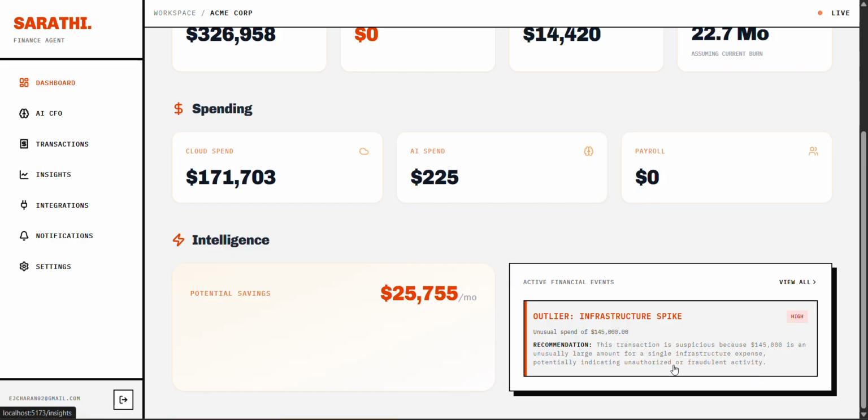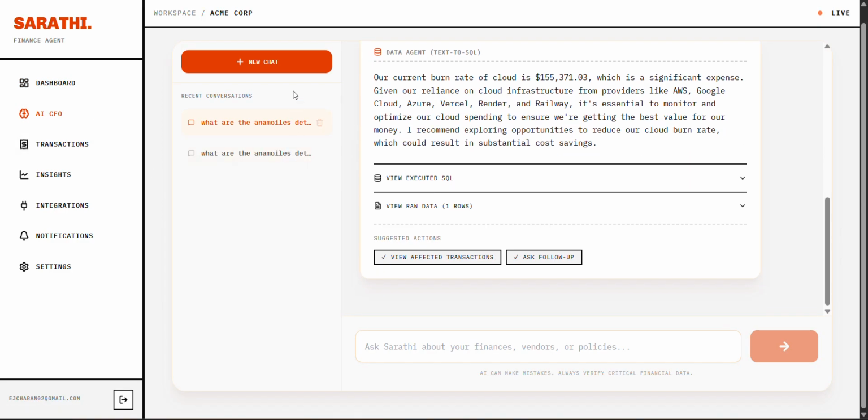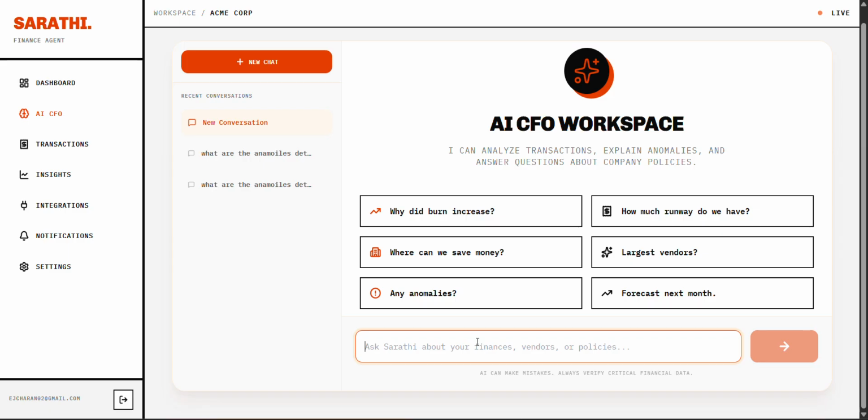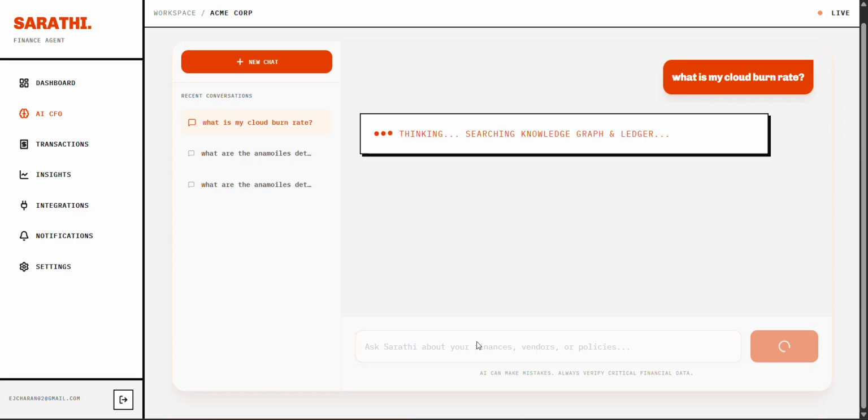So let me show you our AI CFO, which actually helps you out. So there. When we ask about cloud burn rate, it's going through our files, accessing all the files there, and giving us what's actually happening.